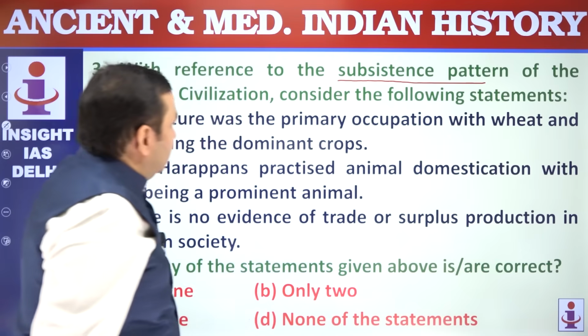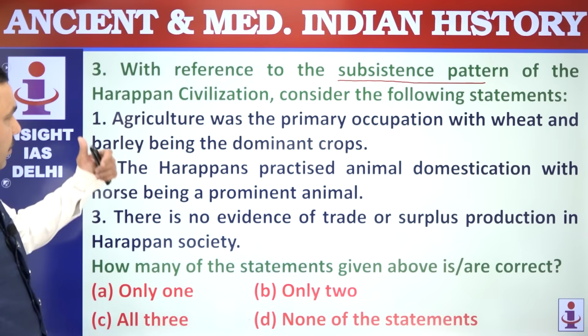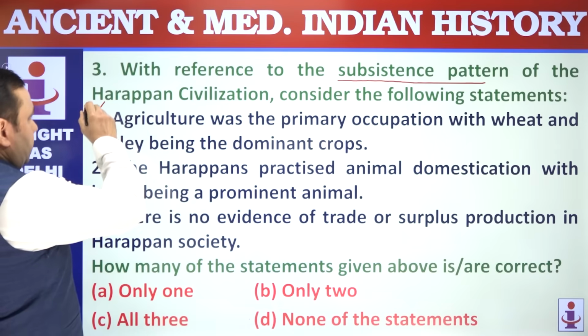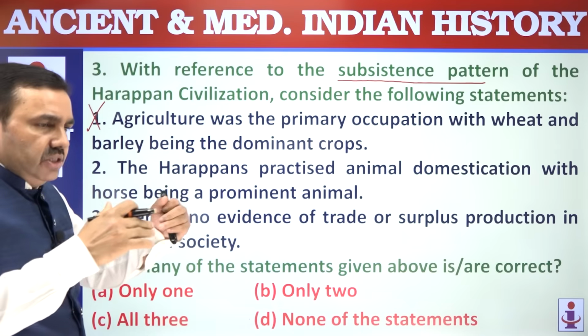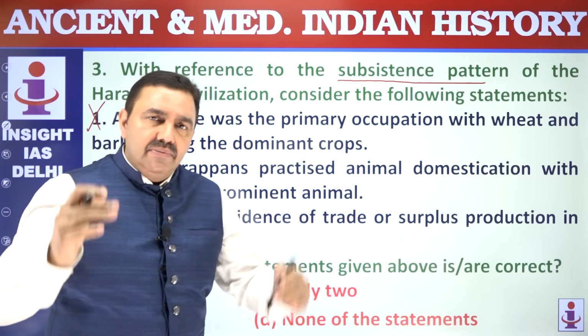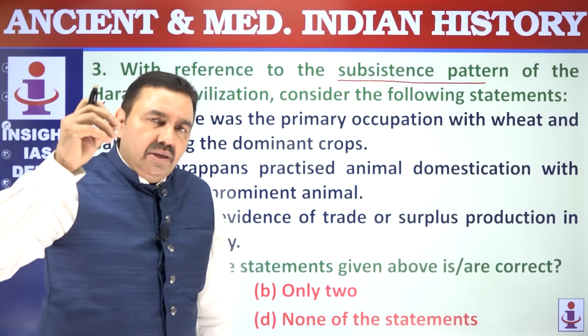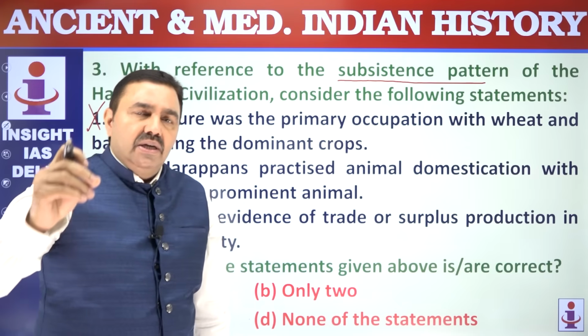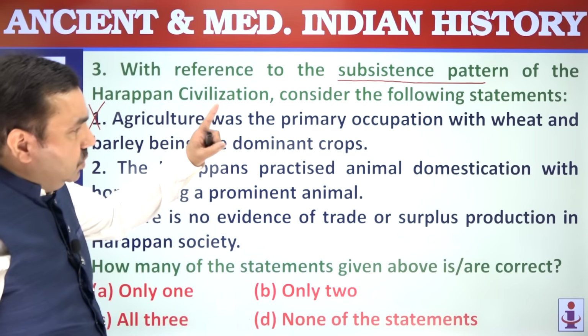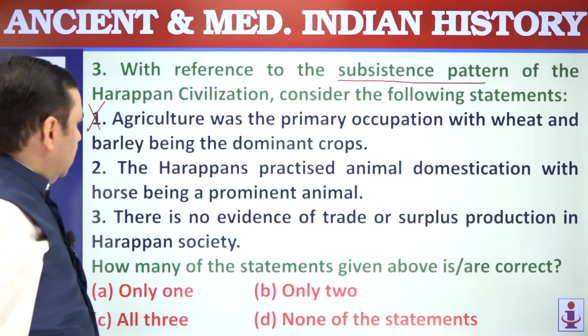Of Harappan civilization, consider the following statements. Point number 1, agriculture was the primary occupation. Agriculture was not the primary occupation. Agriculture was practiced by people of Harappan civilization, but Harappan civilization was an urban civilization. The primary economic activities were industries and trade. Agriculture was not the primary occupation of Harappans. So, read carefully. It's wrong.